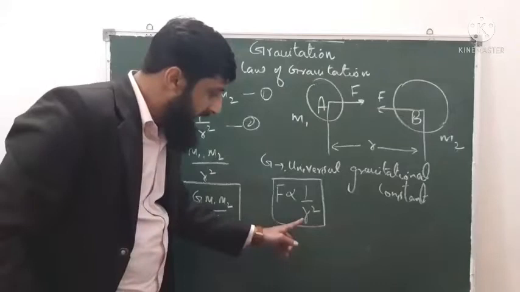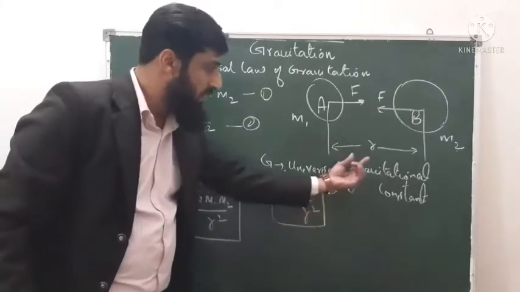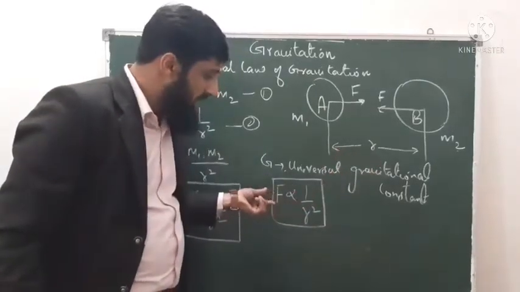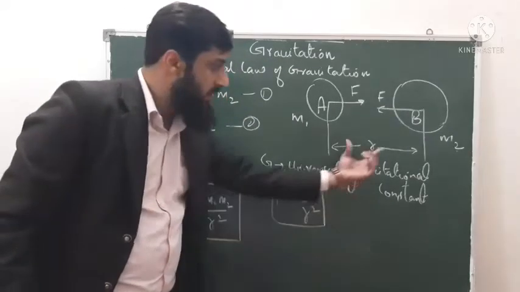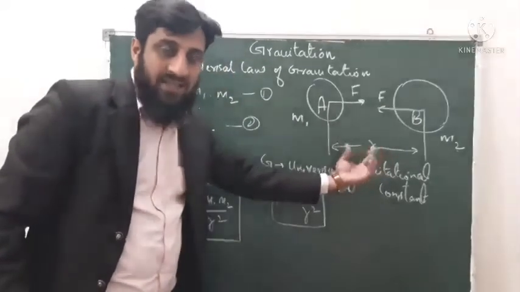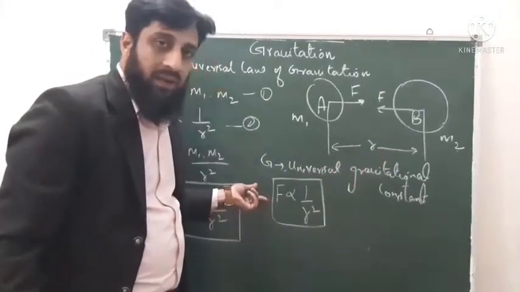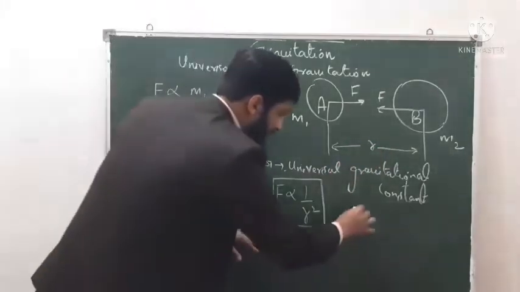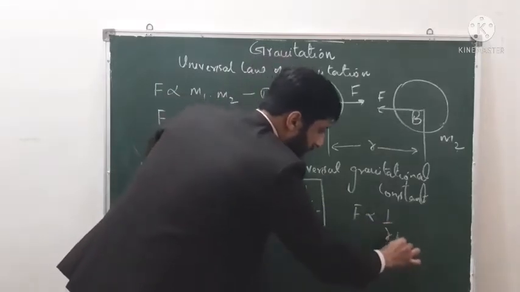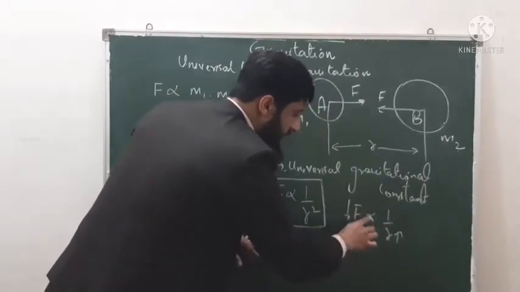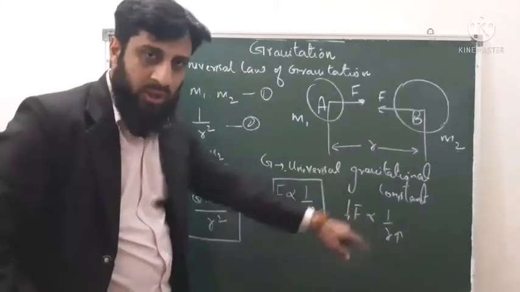It means whenever the distance between the two objects increases, the force of attraction will go on decreasing, or whenever the distance between the two objects decreases, the force of attraction will increase. How is it so? If r increases, F decreases. Yes or no? It is inversely proportional.